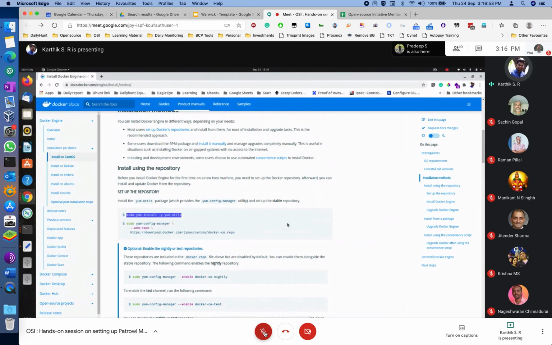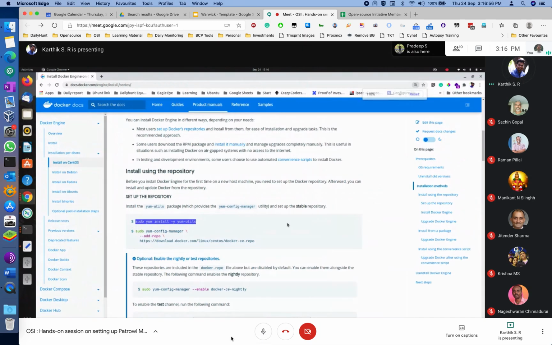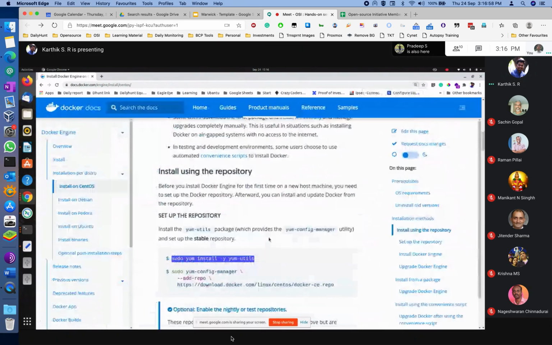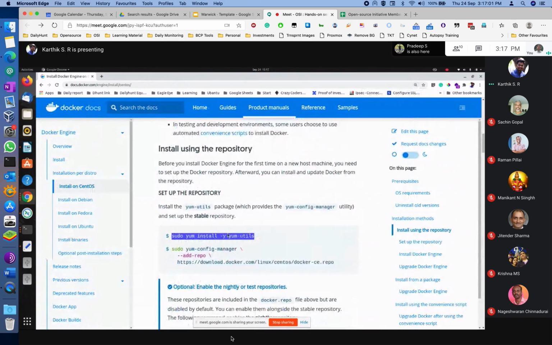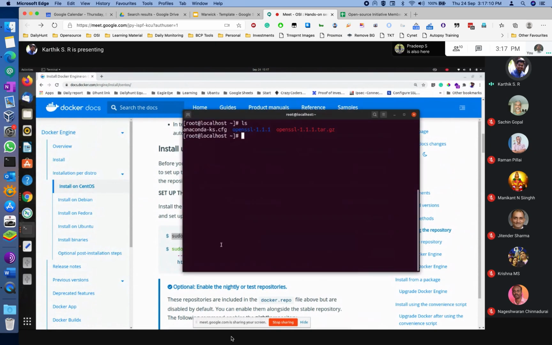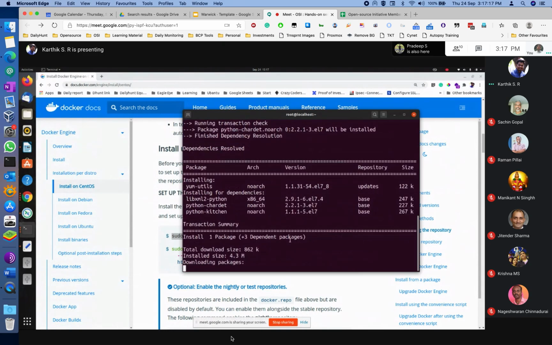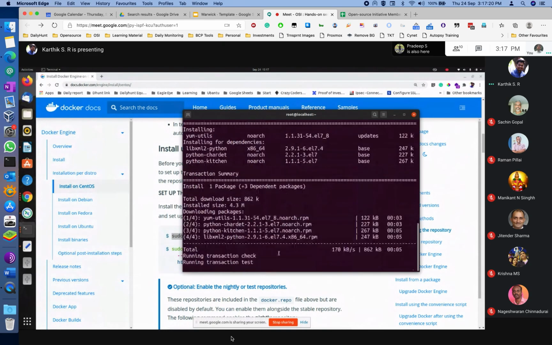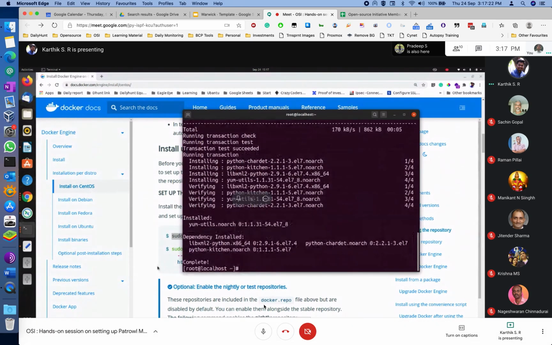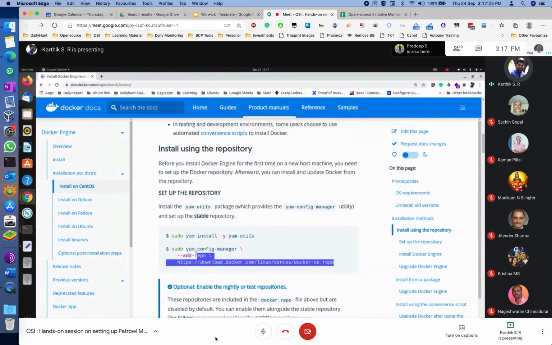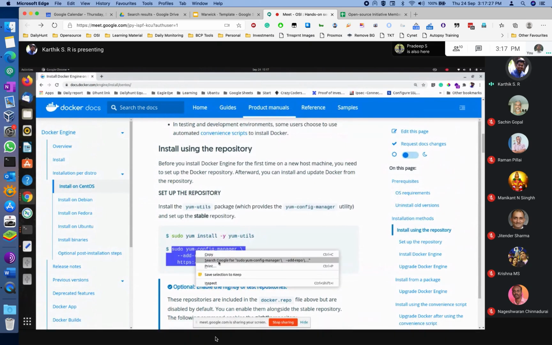Are you able to see, or do I want to maximize it? It's okay, I think. Whatever makes you comfortable. If anybody has a challenge in seeing it or listening to what Karthik is saying, please do let us know, okay? I'm right now installing the yum utils, that is utilities. Then I'm putting the repository for Docker.